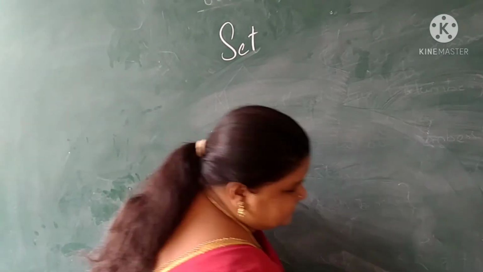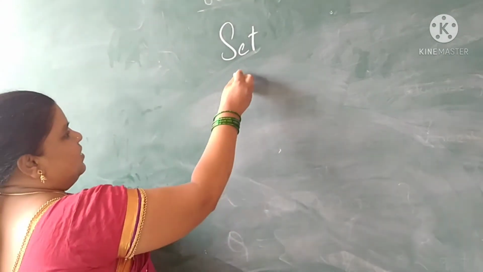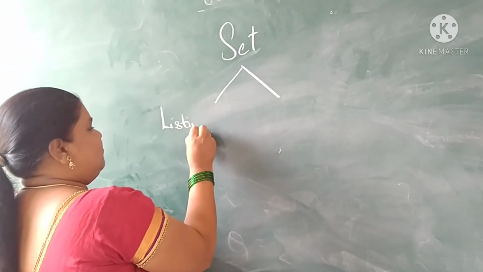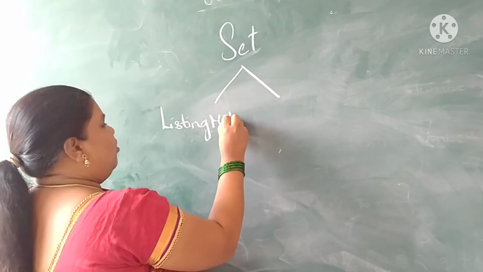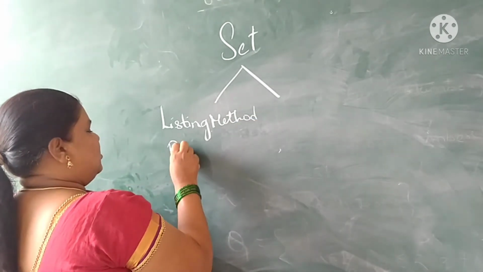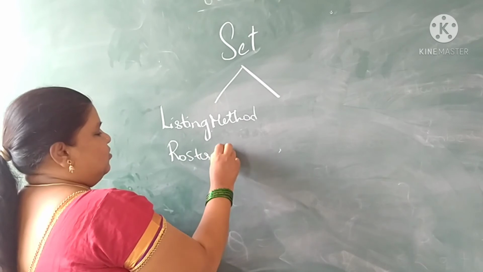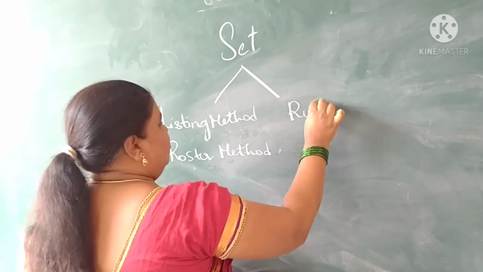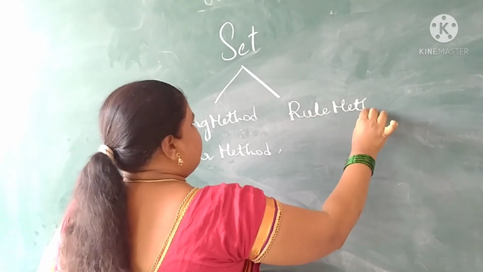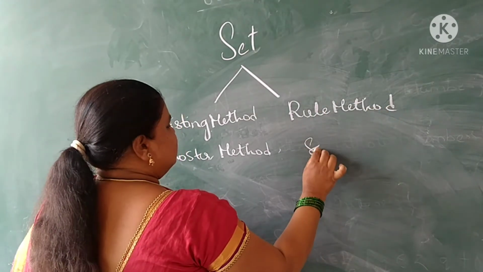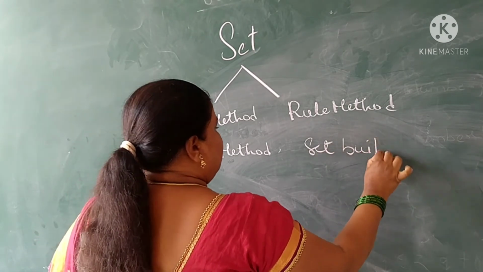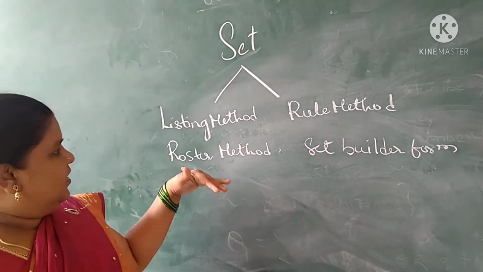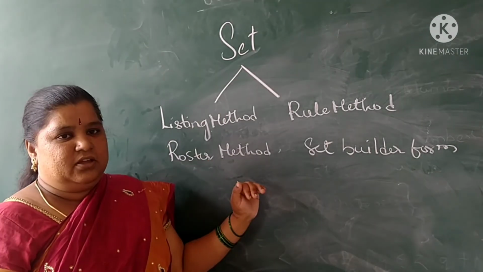How to represent the sets? We are having two methods. First one is the listing method, or we will call it the roster method. And the next one we will call the rule method, or set builder form. So first let us learn about the listing method or roster method.